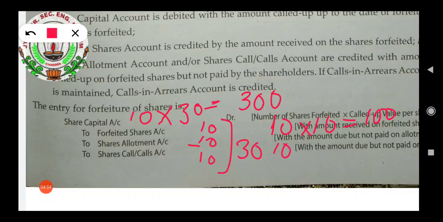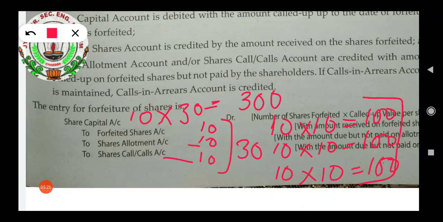So number of shares forfeited 10 into allotment money 10 is equal to 100. Third is any call money that is due, it can be first call or second or final call. So we are taking call money as 10. So number of shares forfeited 10 into amount of call 10 is equal to 100. So here the total will be 300. Likewise, the amount will be written.